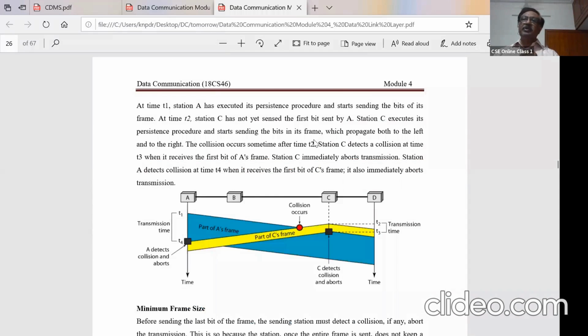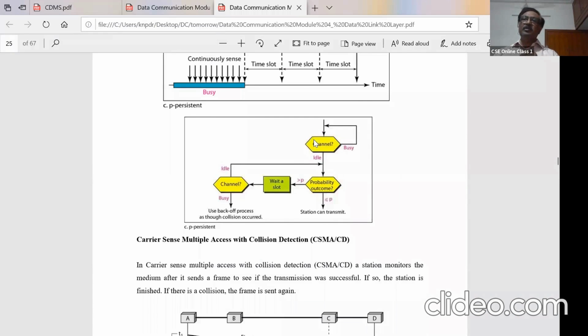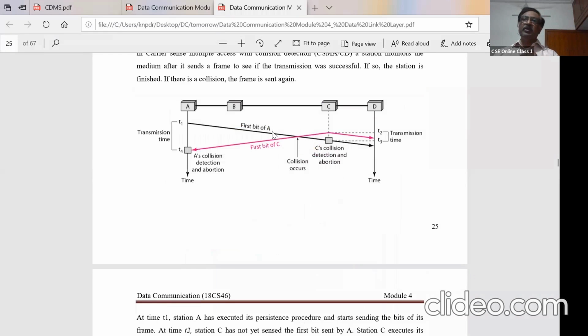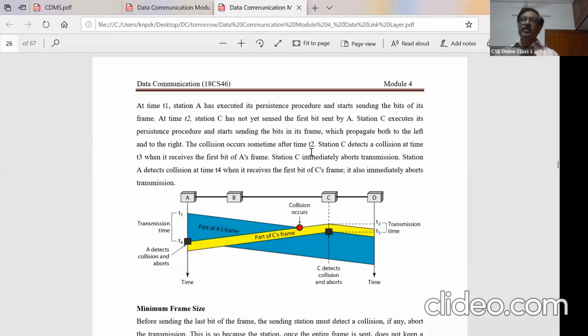Another was p-persistence. With probability p it will send the data, and with probability q it defers and goes for the exponential backoff. That's what we saw, so the efficiency and throughput were improved. But still, in the previous one, a matter of concern was the collision. Collision used to hamper its bandwidth and the data transmission.